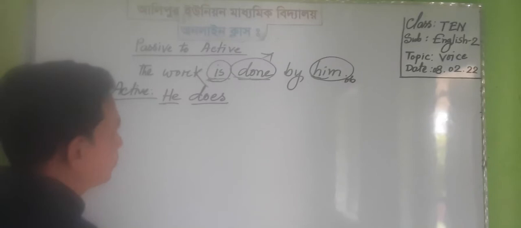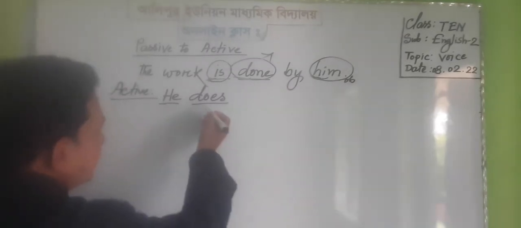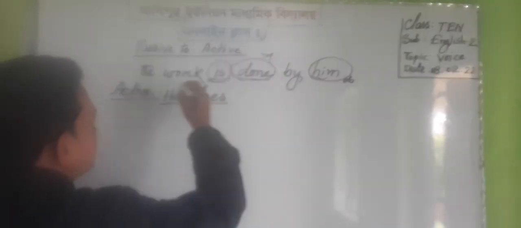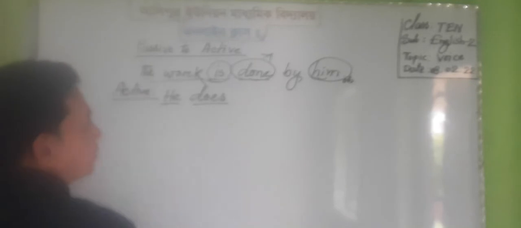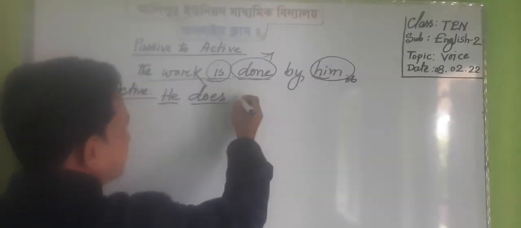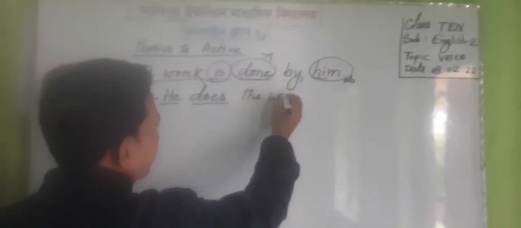Because he is third person singular and he takes a singular verb. Does is a singular verb, and that's why I have written does. And next the object. The subject of passive voice would be the object in active voice. So, he does the work.